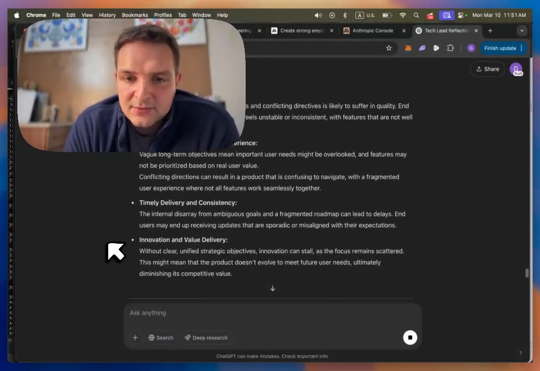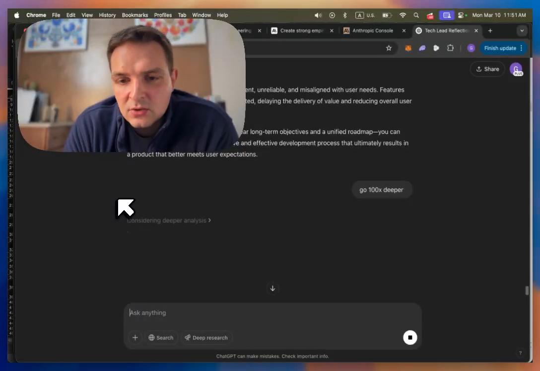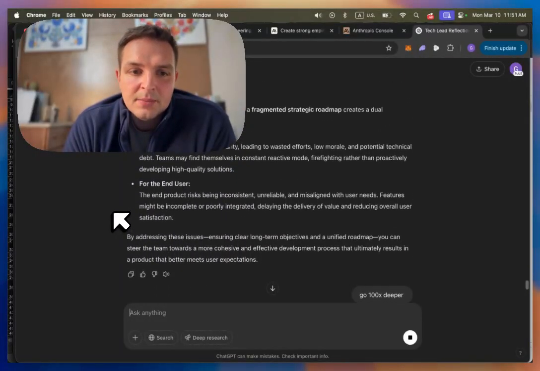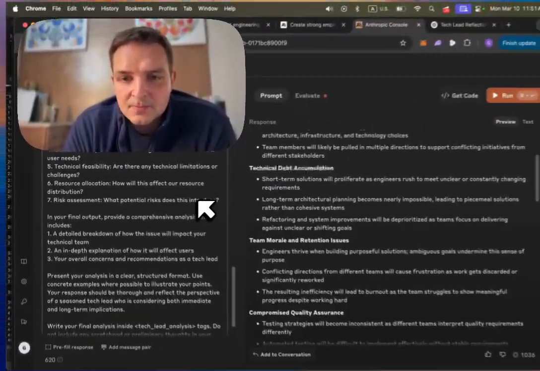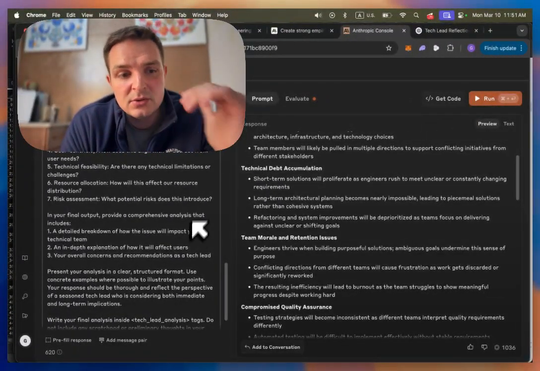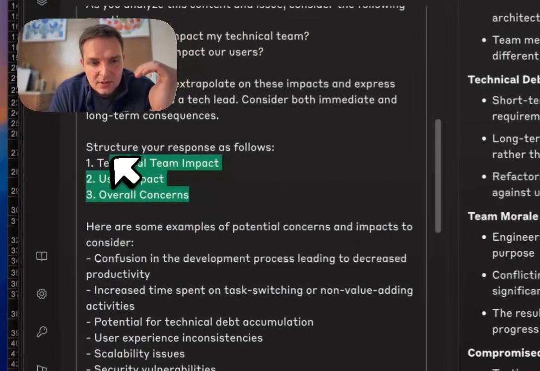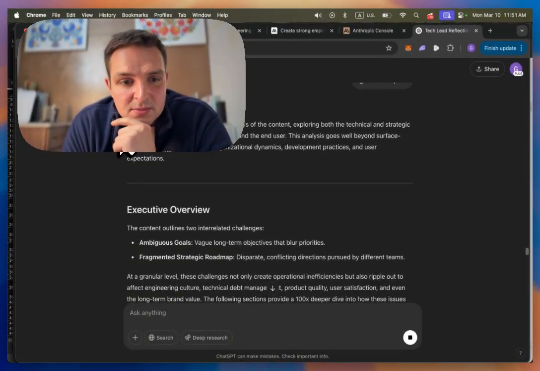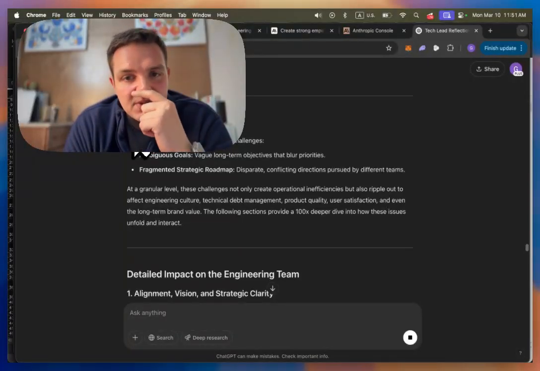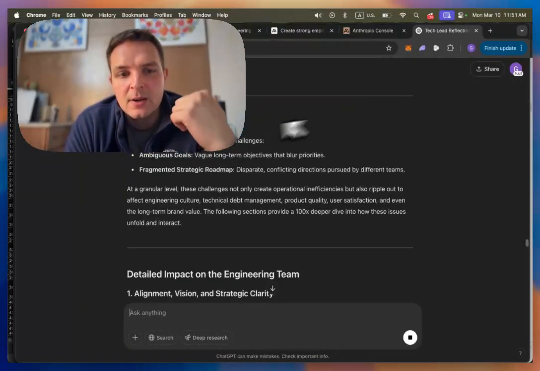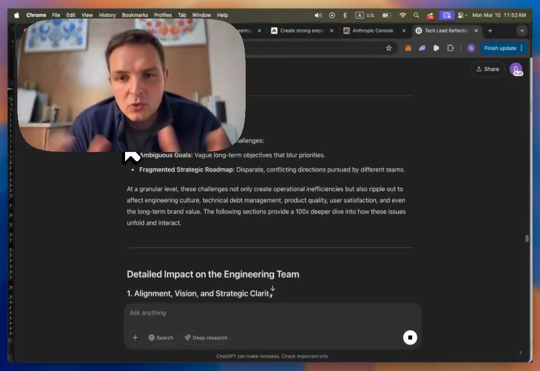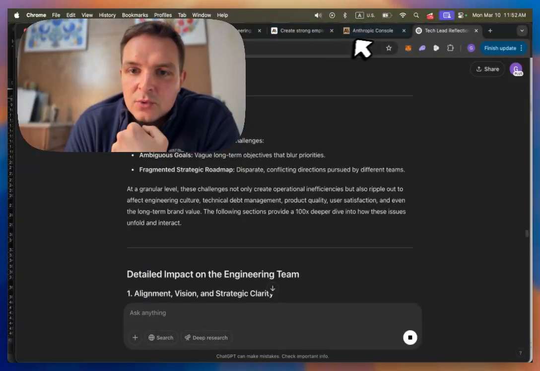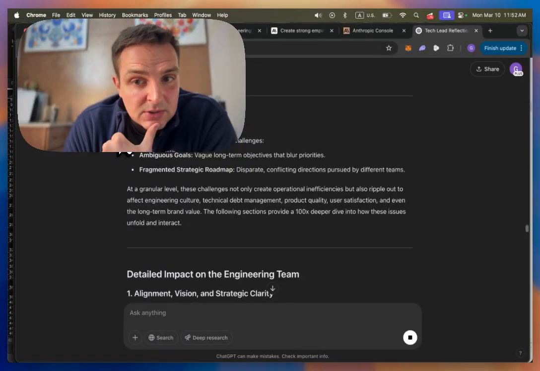But when you say go 100x deeper, I don't know where it's going to take me. I know that if I tell Anthropic to go 100x deeper, it's going to follow this specific structure. So I know what to expect because I've built the structure this way. It's really exciting. Here, I'm more surprised, and it feels like what I need to do, if I were working with this prompt and making it better, is introduce more and more rigid, nested structure, which Anthropic does for you automatically in most cases.